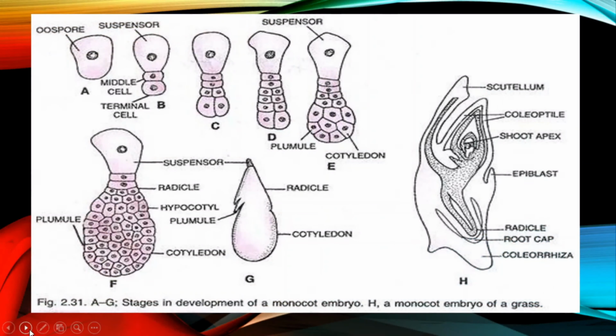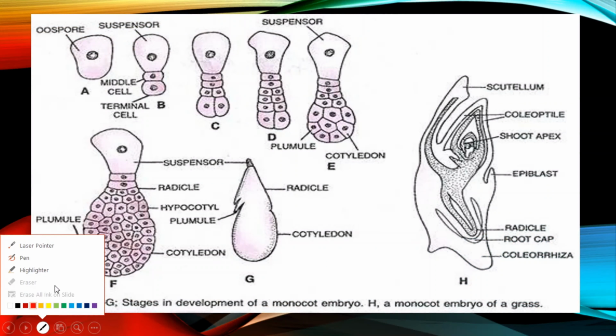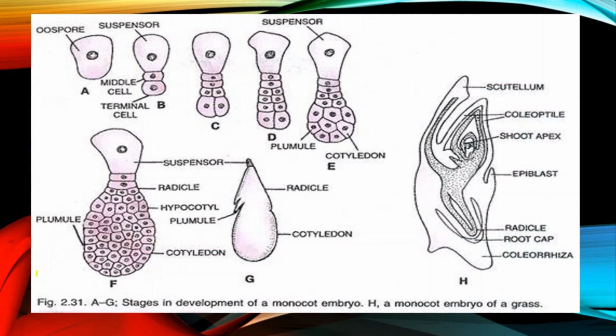This diagram is showing the stages in development of the monocot embryo. You can see here the fertilized egg, that is the zygote. It will undergo division. It will give rise to 3 cells: middle cell, terminal cell and suspensor. This cell will give rise to the embryo, and this suspensor will undergo repeated division to form a long suspensor. The uppermost cell of this suspensor is known as haustoria.